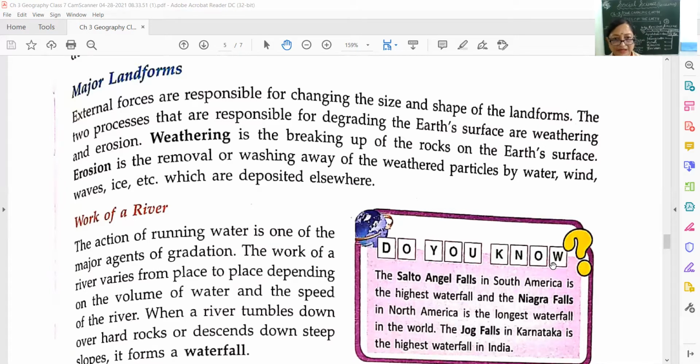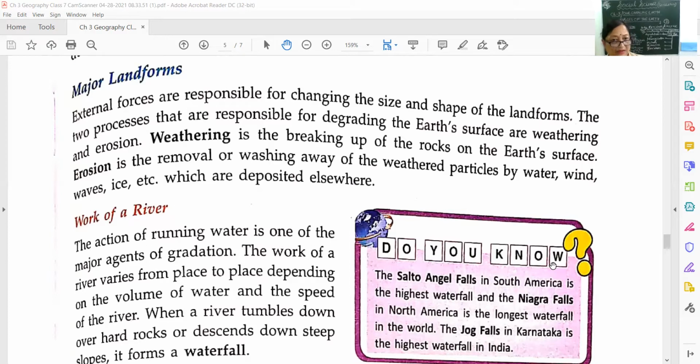And erosion is the removal or washing away of the weathered particles by water, wind, waves, ice, etc., which are deposited elsewhere. So, you understood, children, now? Weathering is breaking up rocks. Erosion is removal or washing away of the weathered particles.